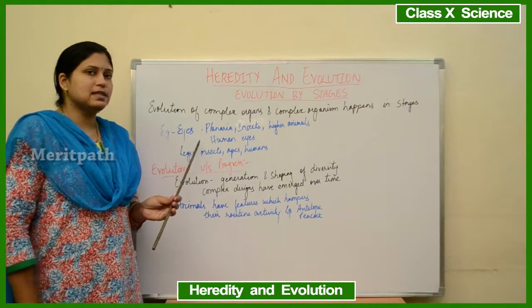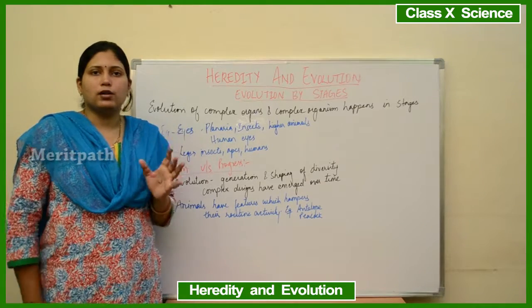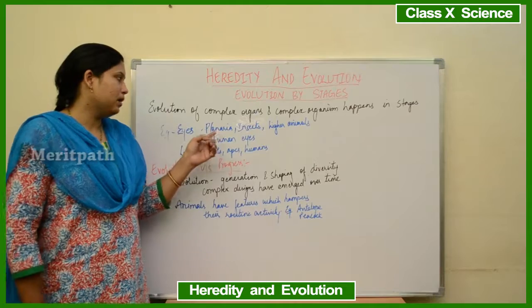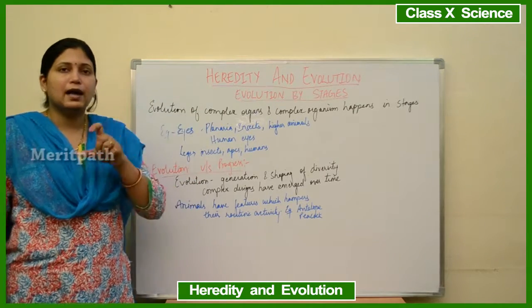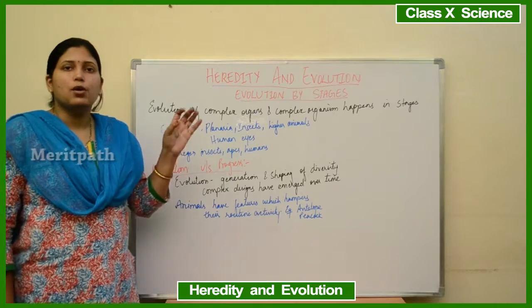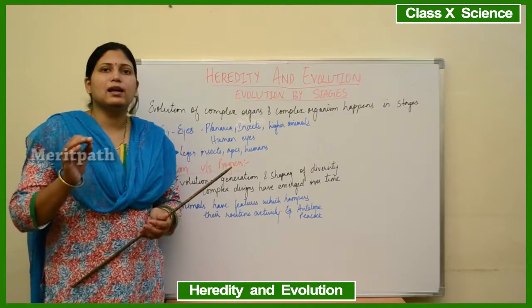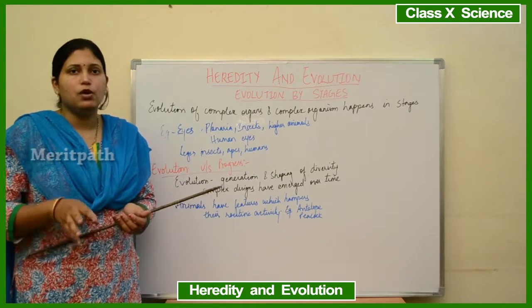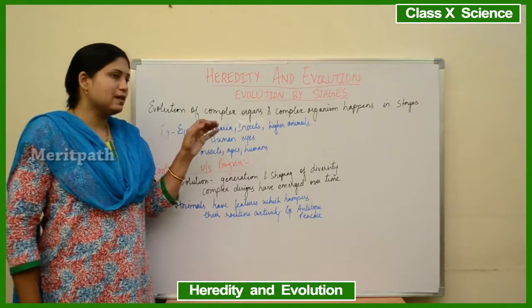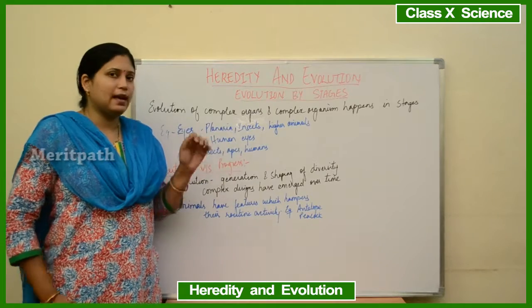So for example, let's see eyes. Eyes are the organs which first appeared in the planaria organism. Planaria is a flatworm. It has two eye-like structures with which it can only recognize light. Other than light, it cannot differentiate between two different objects. So the first eye-like structures developed in planaria.